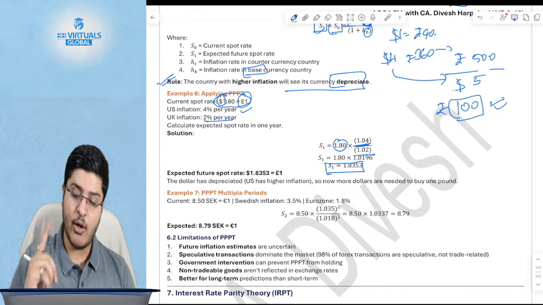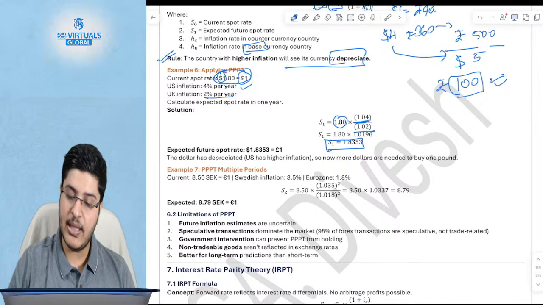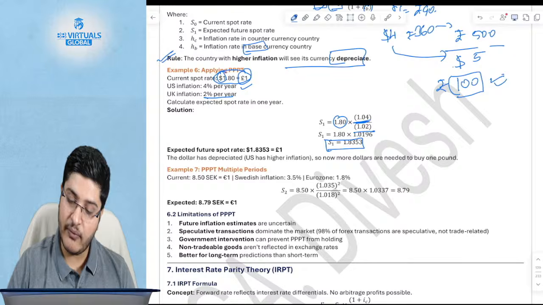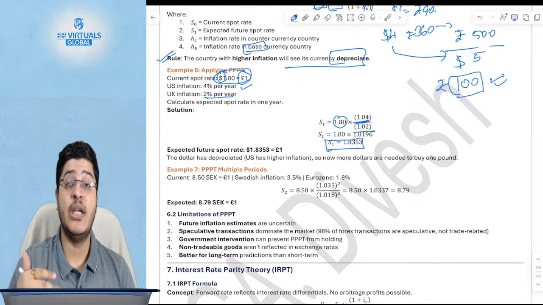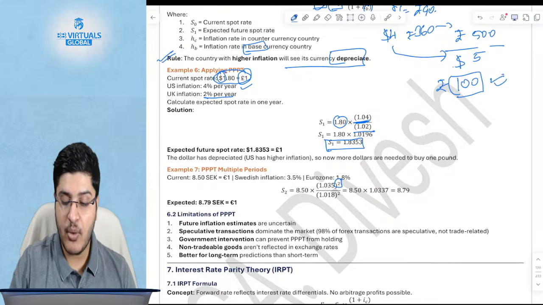But remember, there could be one place where they could trick you. They could say, what if you have to calculate for 2 years? You have to calculate the expected exchange rate at the end of the second year. Then what do you do? You will simply put a square.